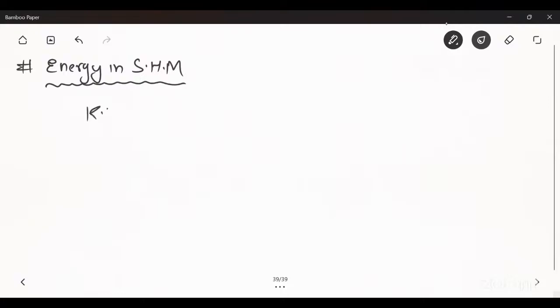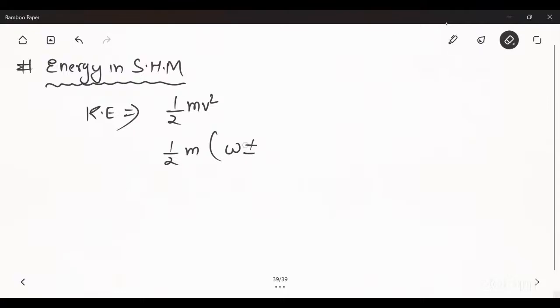So firstly, we define the kinetic energy in SHM. Kinetic energy is half m v square. So the value of v will be plus minus omega under root a square minus x square, whole square.